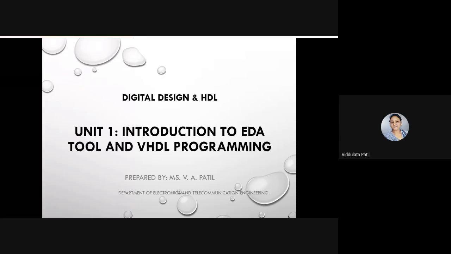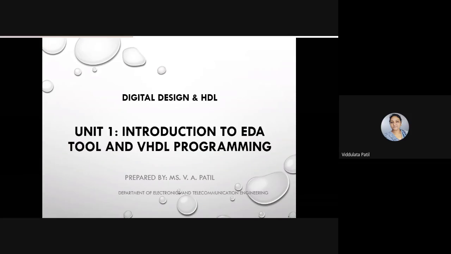Actually, V is the short form of VHSIC. Okay, so that is a very high speed integrated circuit, and then HDL, that means hardware description language. Okay. So here we are using two different hardware description languages, that is VHDL and Verilog.